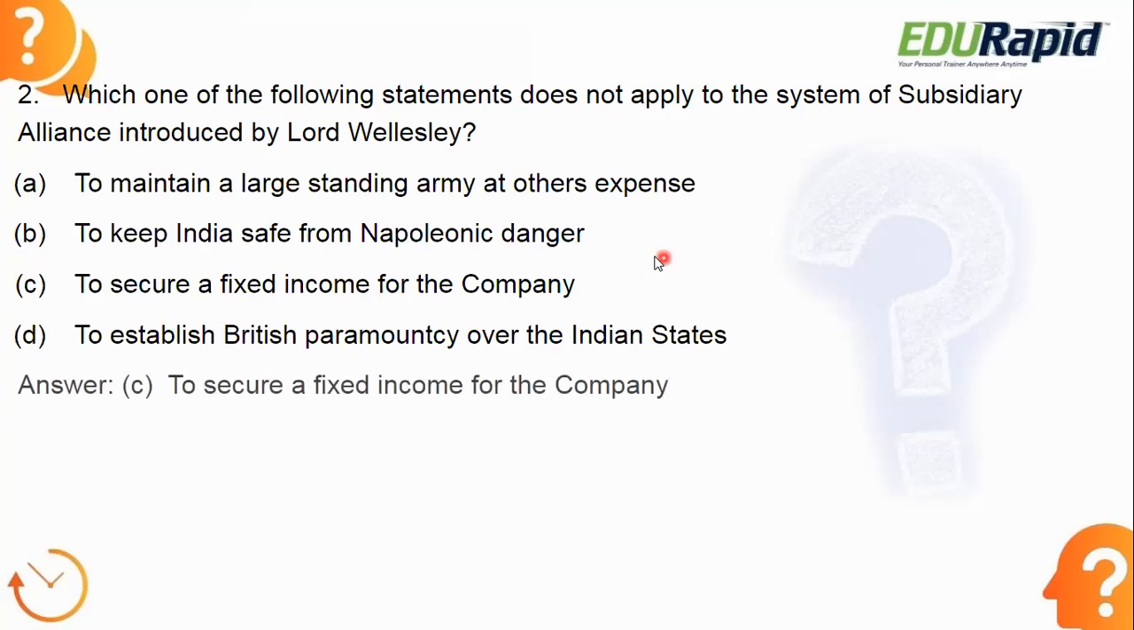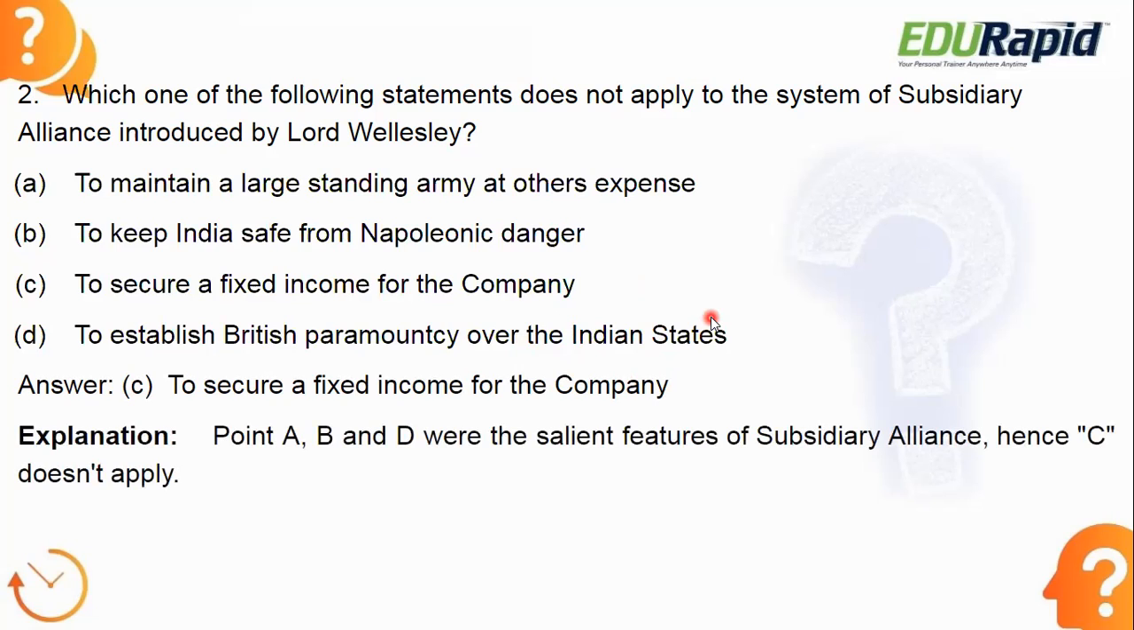Okay, let's see the answer. The answer is option C, to secure a fixed income for the company. This provision was not there in the subsidiary alliance introduced by Lord Wellesley. So look at options A, B, and D. Option A says to maintain a large standing army at others' expense. Others means the people who accepted the subsidiary alliance, like the Mysore kingdom and the Nizam of Hyderabad, and many others. So they had to maintain a large standing army in their court at their own expense. That's why option A is right.